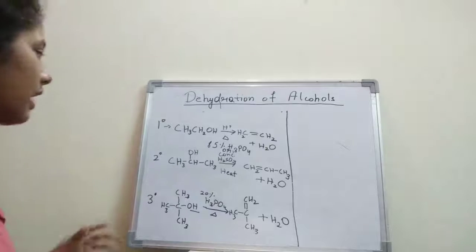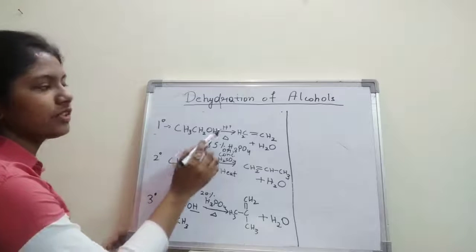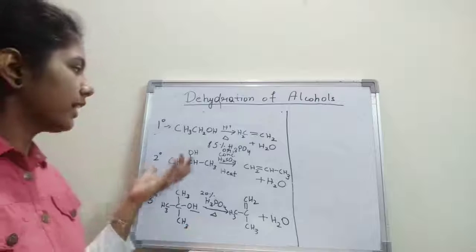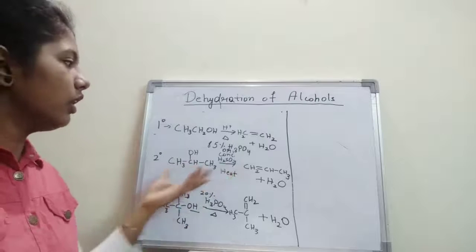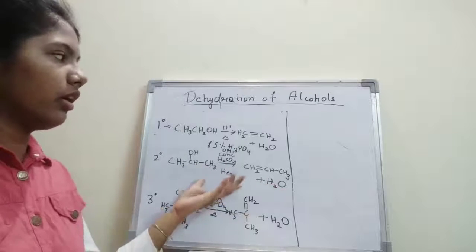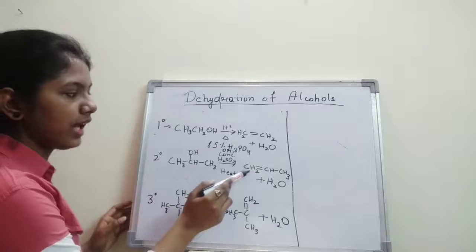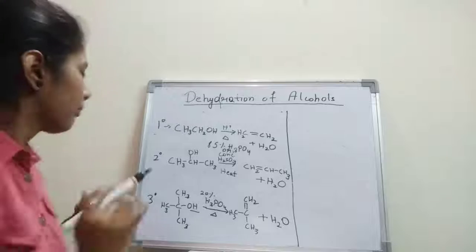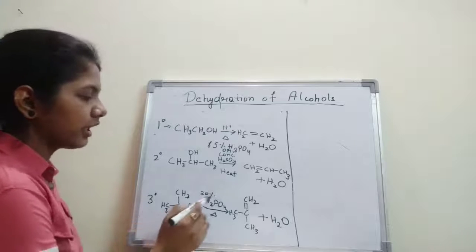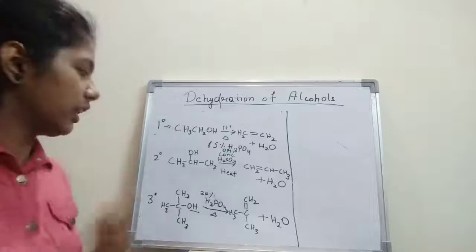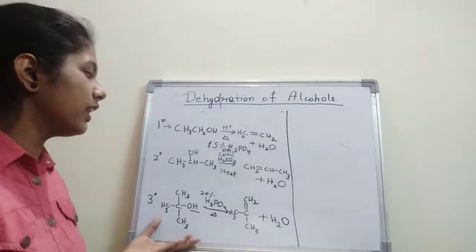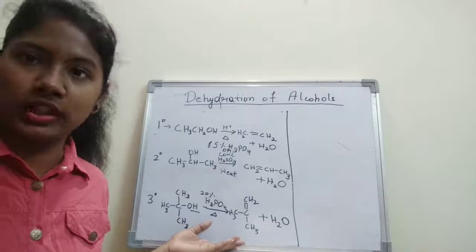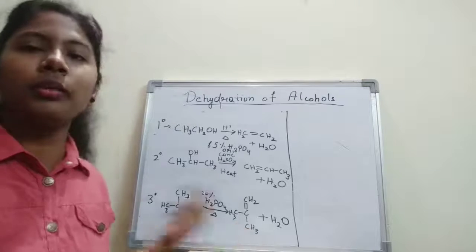Right. Now, why is this happening? See, in the first case, we used sulfuric acid and we heated this, and then we got our ethene. In secondary alcohol, we got our alkene. We can get this alkene by just using 85% H3PO4 and heating it, right? And in a tertiary alcohol, the concentration of acid is decreased. We can dehydrate this tertiary alcohol just using 20% H3PO4, that is phosphoric acid, and we can form our alkene, right?